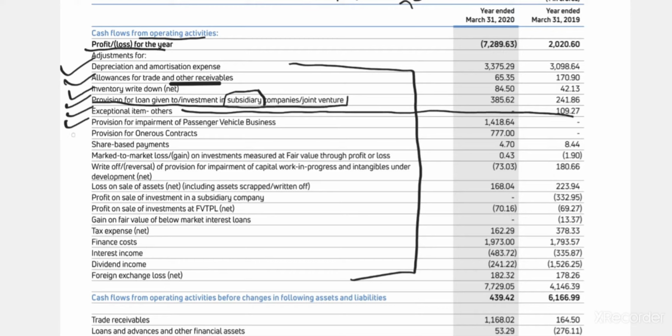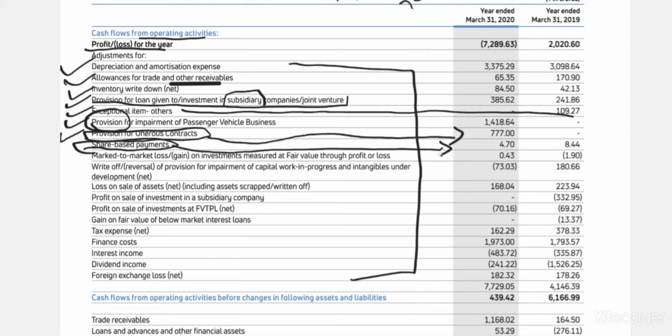Now, next thing, provisions for onerous contracts. We'll keep this aside for the time being. You'll see it later in a separate video. Now you should be very careful on what you're dealing with, because this is a provision. That means in future, if there is an impairment of passenger vehicle, they'll take this provision and use it. Then share-based payments is also a separate item. I don't want to discuss this in detail because it has so much to do with the cash flow statement.